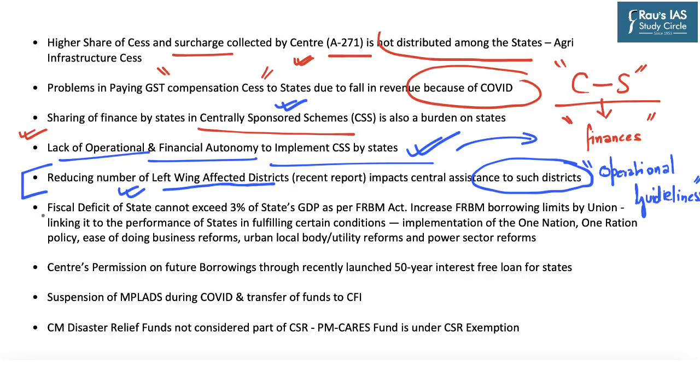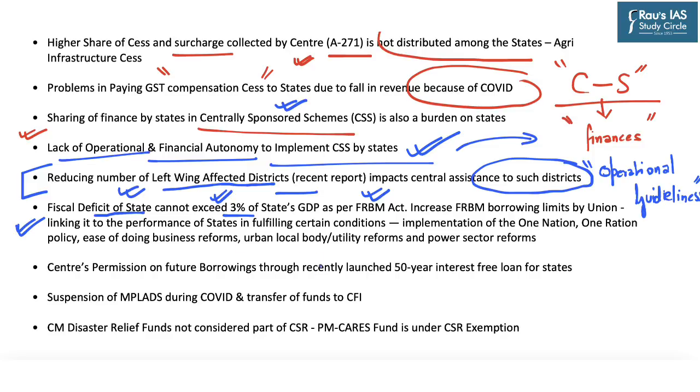Now, another point highlighted is regarding the limit with respect to the fiscal deficit of states, as the states cannot exceed 3% of the state's GDP as per the Fiscal Responsibility and Budget Management Act. Now, of late, because of the constrained economic situation because of lockdown also, the central government has relaxed this limitation of 3% to 5%.